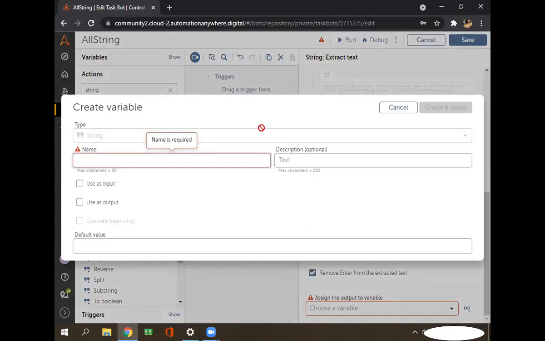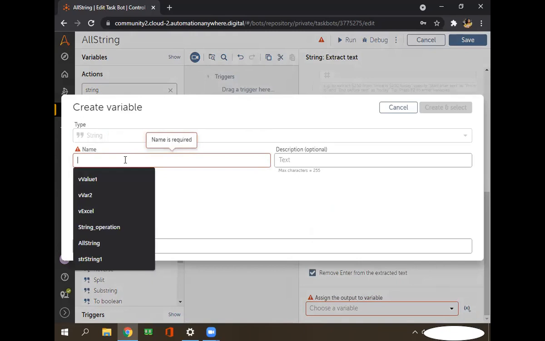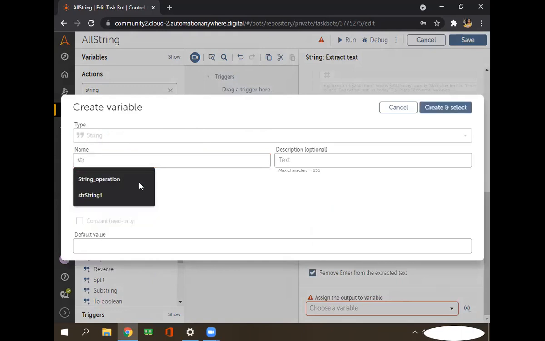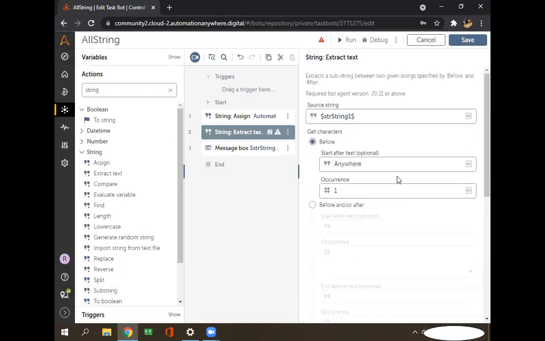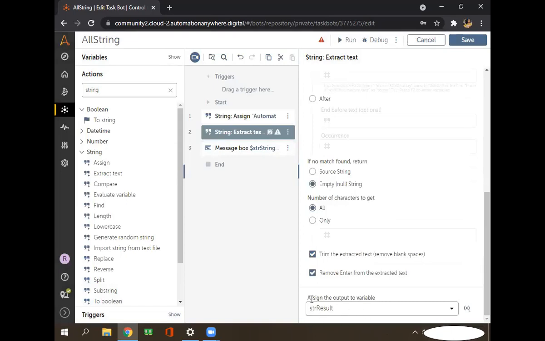You can see this field is already disabled, so we only have to create a variable and put a variable name. As I told you initially, this is a string type, so we'll add str at the start, and we are going to store that result. So the variable name will be result. Create and select. You can see it is assigned. Once it extracts the data, it will be stored in this result.